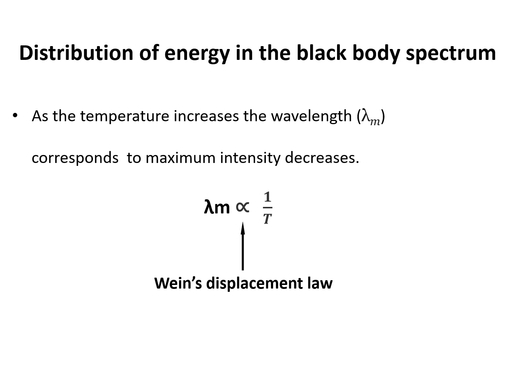As the temperature increases, the wavelength corresponding to maximum intensity decreases. This is called Wien's displacement law. In mathematical form, we can write lambda m is proportional to 1 over T. It means the absolute temperature is inversely proportional to the wavelength.